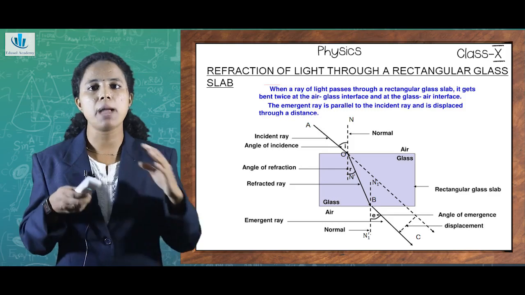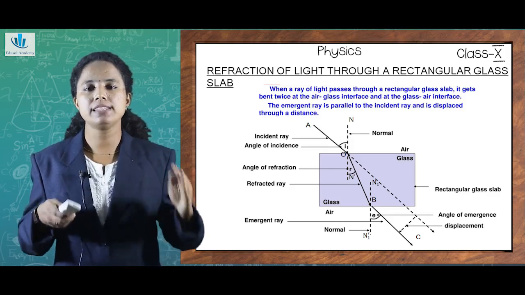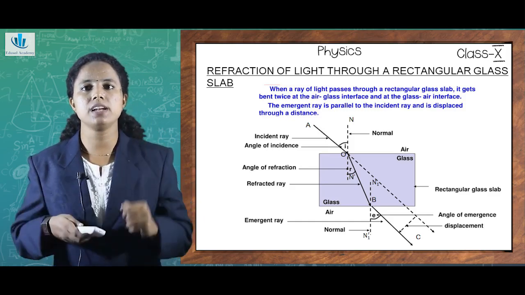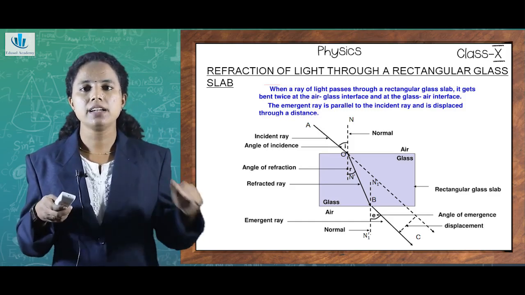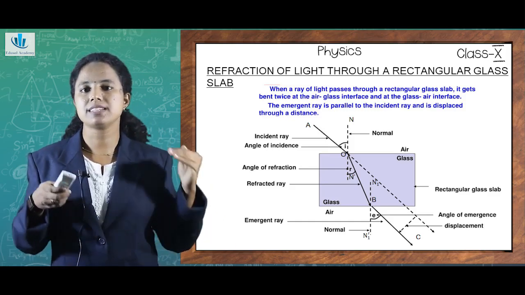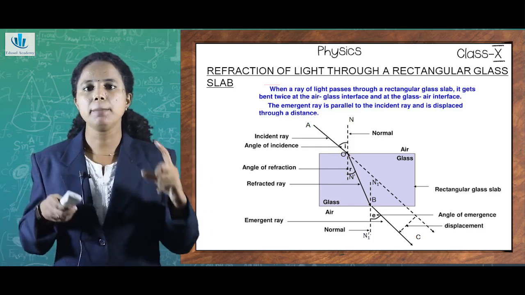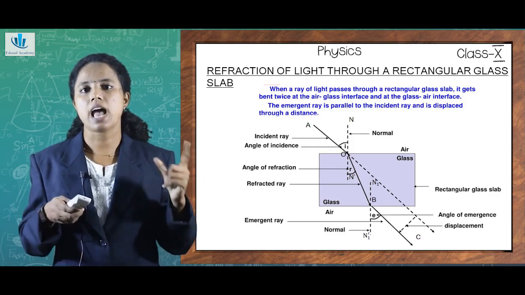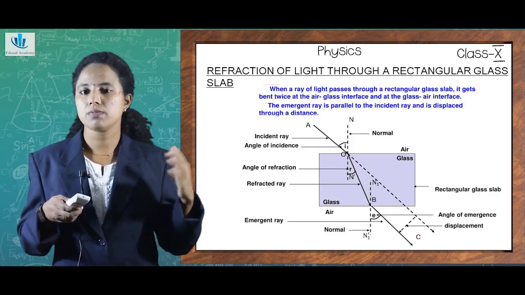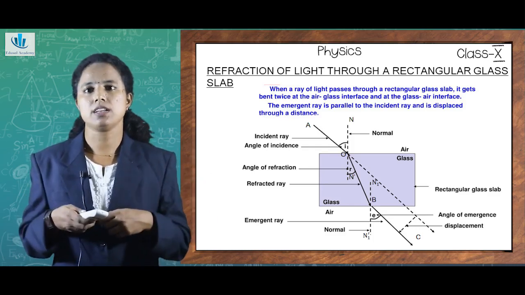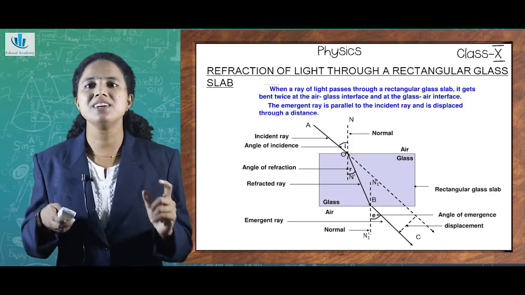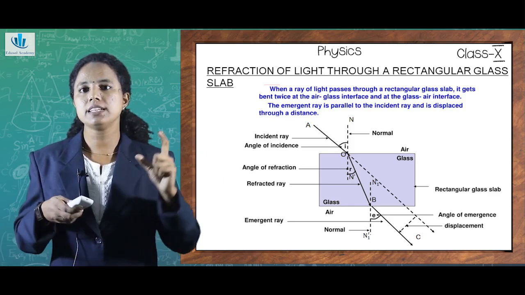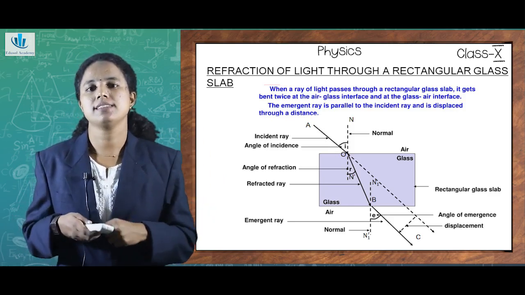If we look at the emergent ray, that is BC, and you extend the incident ray, that is OA, you can see a surprising fact: the emergent ray BC and the extended ray of incidence have a connection. What is the connection? The emergent ray will be parallel to the incident ray. The only thing is that it is displaced through a distance, isn't it?